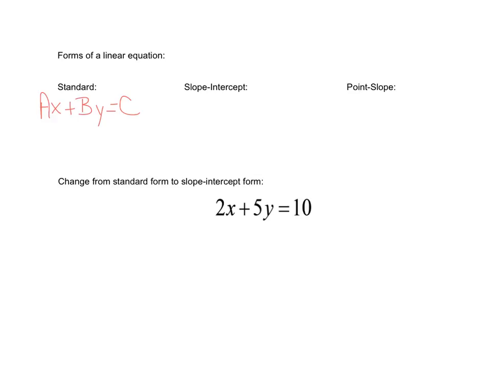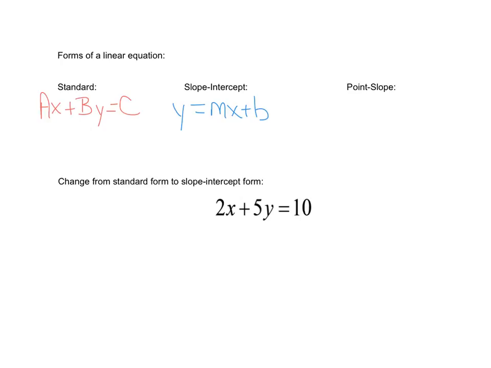Slope-intercept form, we are very familiar with. Y equals mx plus b. It gives us the slope. It gives us the intercept. Y is isolated in slope-intercept form, and that is a key characteristic of that.